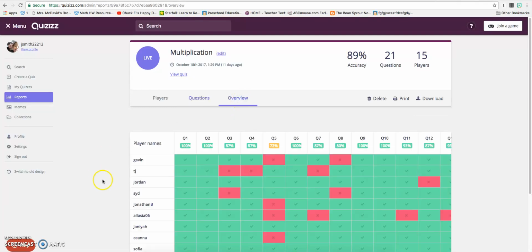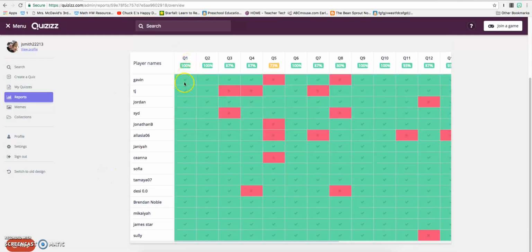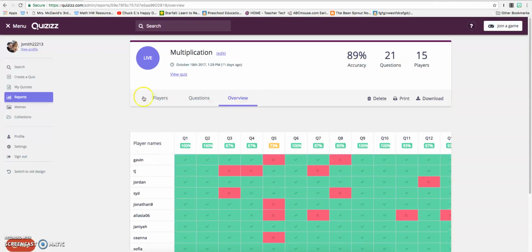I also have an overview. So this is a nice little pretty chart where I can see the question and who all got it right and who got it wrong. And as I hover over it, I can see that question number 3, TJ answered it number 11, and it took him 2 seconds to answer it. So either he didn't read it or he just guessed.